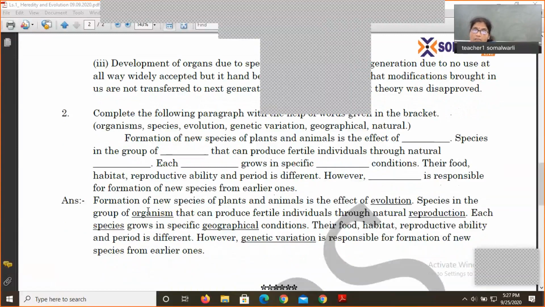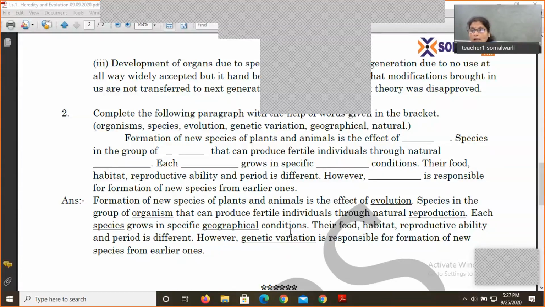Each species grows in specific geographical conditions, right? There was a topic called speciation in this lesson. Speciation takes place under several factors, and geographical isolation was one factor. While learning that factor, we learned that every species grows in a very specific geographical condition and gets adapted to it, and hence we fill this particular word over here.